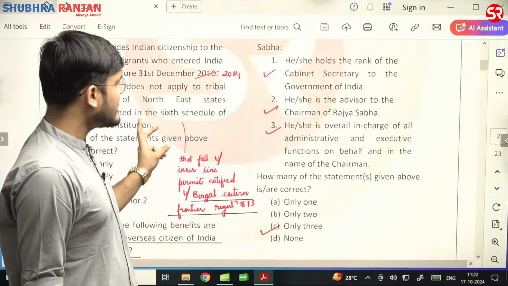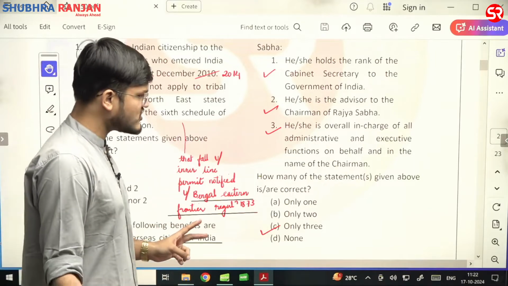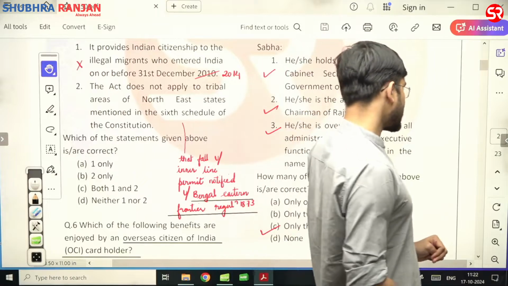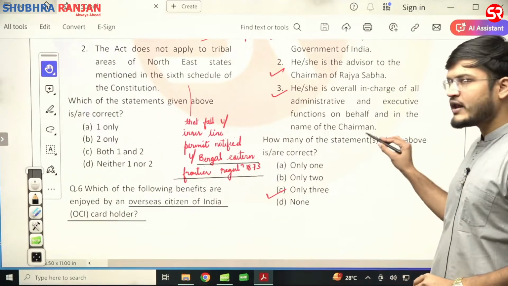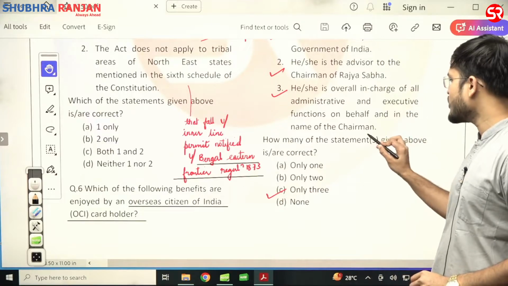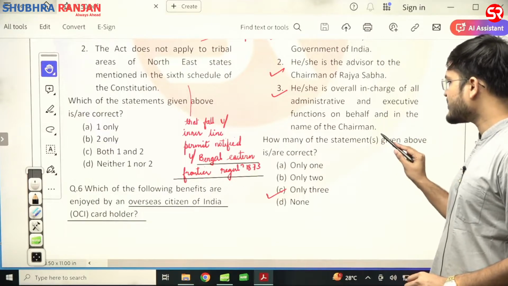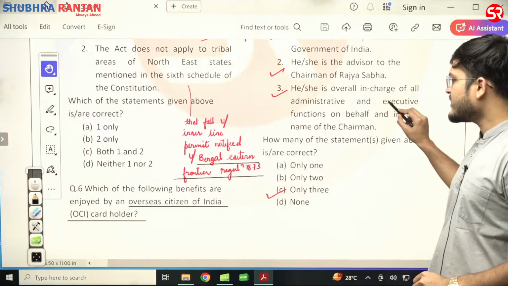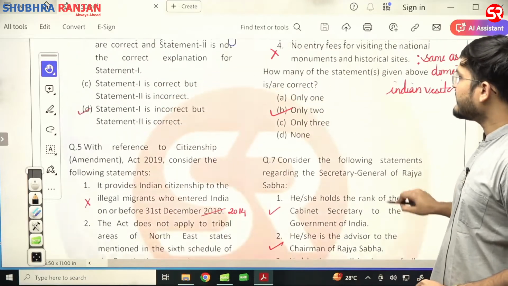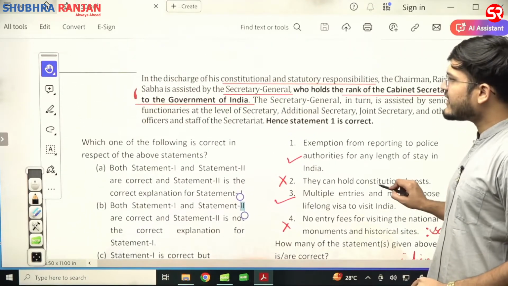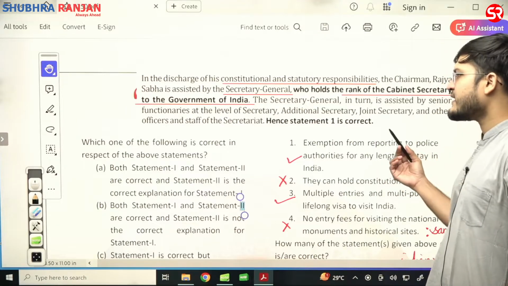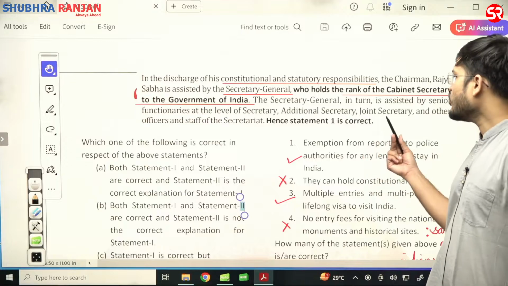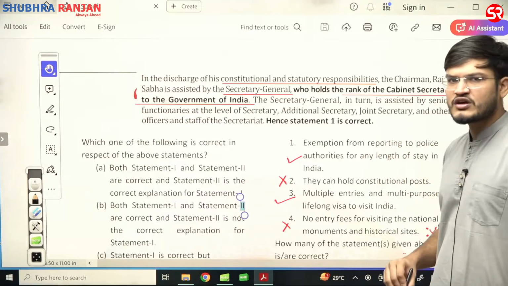First statement is correct. He or she is the advisor to the Chairman of the Rajya Sabha. Second statement is correct. Third, he or she is overall in charge of all administrative and executive functions on behalf and in the name of the Chairman. Third statement is also correct. Correct answer would be all three, because we all know that in the discharge of constitutional and statutory responsibility, the Chairman, Rajya Sabha is assisted by the Secretary General, who holds the rank of Cabinet Secretary to the Government of India.